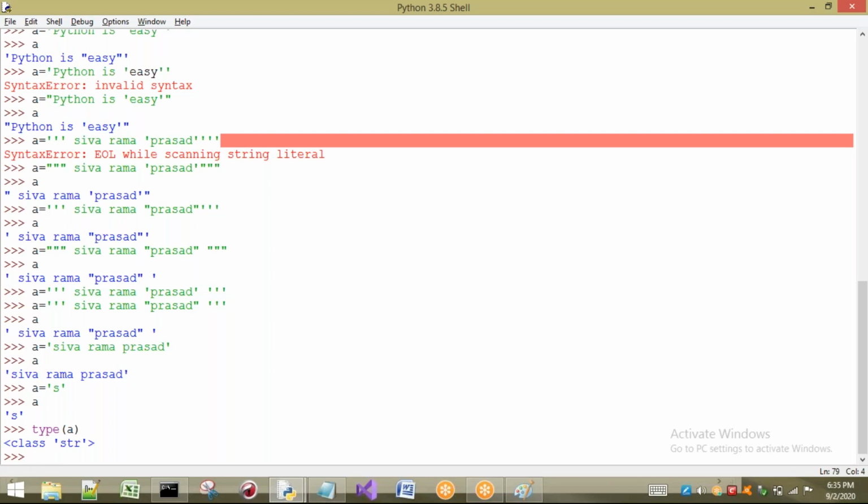Okay, right. Now let us see the doubt asked by Sudhakar. Sudhakar asked, sir, is there any particular situation where we should enclose in single quotes only, or no? There is no particular situation.